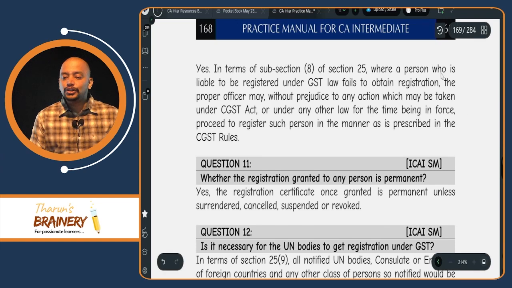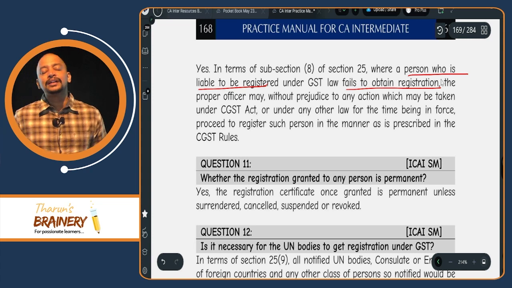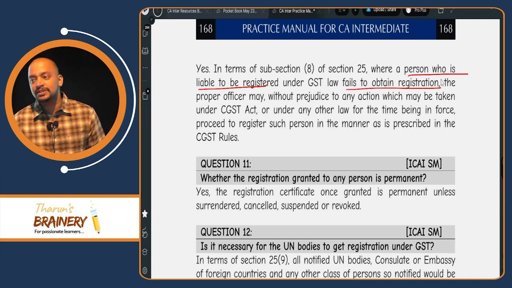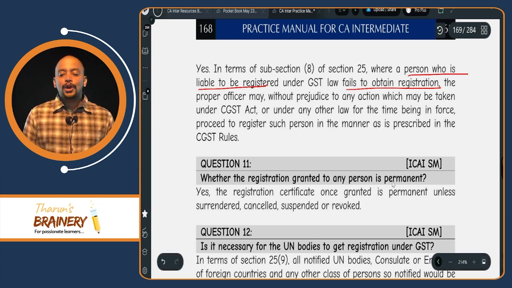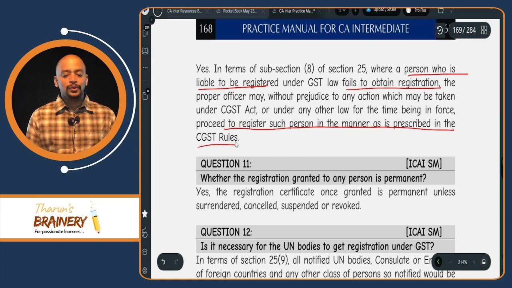So who is liable to be registered? A person who is liable to be registered fails to obtain registration. When they are liable to be registered, maybe in compulsory registration cases, or their aggregate turnover exceeds the threshold limit, but they did not obtain registration. Then the proper officer may register this person in the manner as prescribed in the rules.